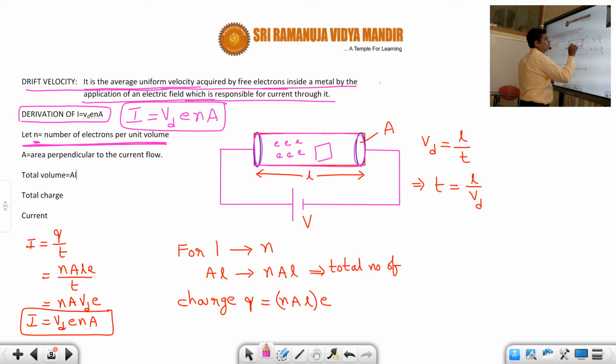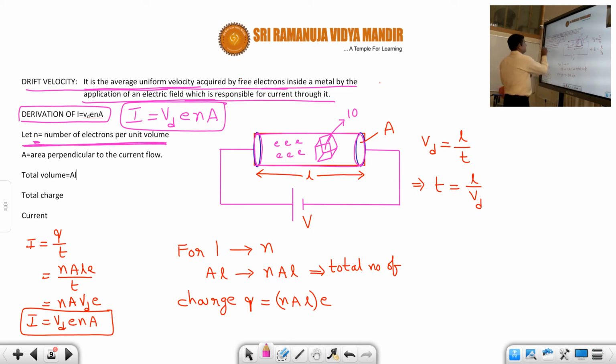Suppose you take one unit volume, one cube. Suppose there are some electrons, let us say 10 electrons are there. That is called n. What does n mean? Number of electrons per unit volume. If you take one unit volume, 1 meter by 1 meter by 1 meter, then the number of electrons present in that unit volume is called n.